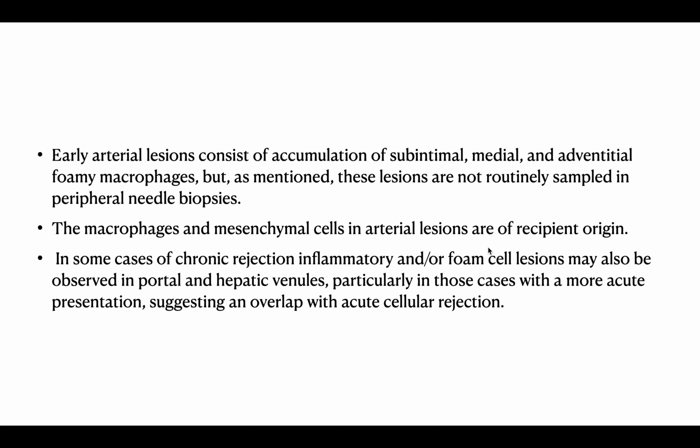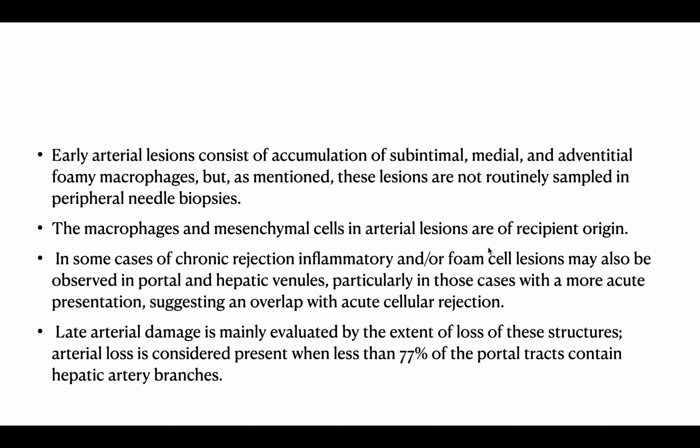In some cases of chronic rejection, inflammatory and foam cell lesions may also be observed in portal and hepatic venules, particularly in those cases with a more acute presentation, suggesting an overlap with acute cellular rejection. Late arterial damage is mainly evaluated by the extent of loss of these structures. Arterial loss is considered present when less than 25% of the portal tracts contain hepatic artery branches.